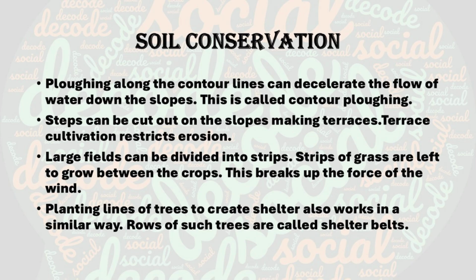Strip cropping: different crops are grown in strips in between the crops. The strips are in a line, so in a line we can see this. It reduces the effect of wind and water.